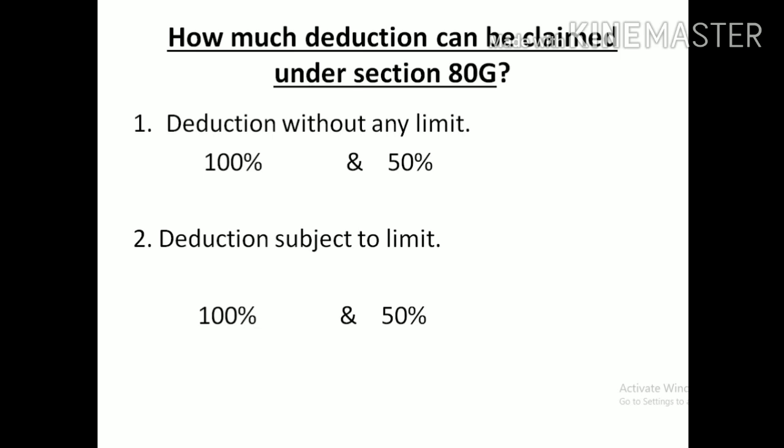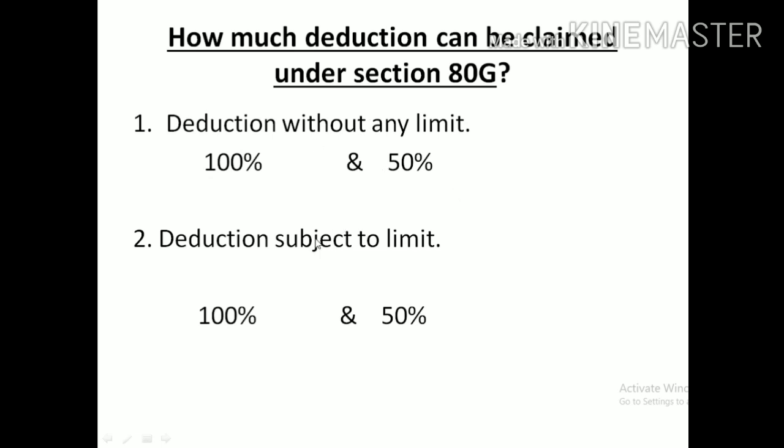The IT authority has identified certain donations, the nature of donations, and if you donated to those specifically mentioned in the IT provisions, you can claim either 100% or 50%.